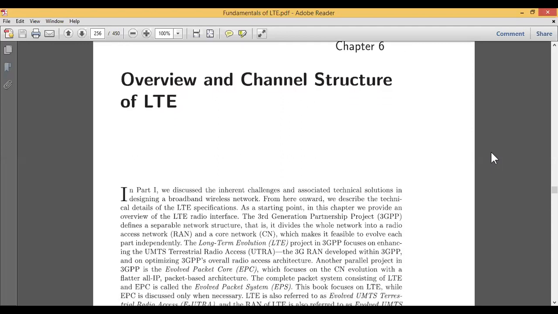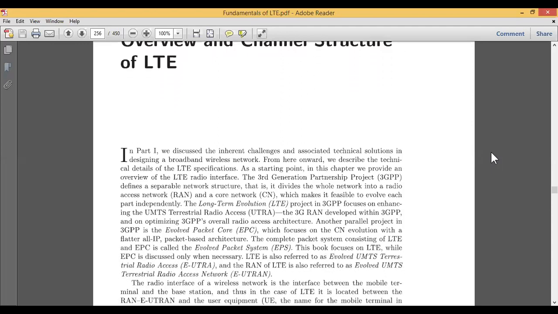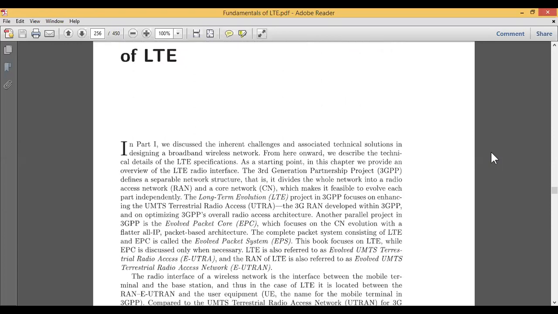Now when you go to 3GPP, that is the Third Generation Partnership Project, it separately defines the network structure. Like the generations of our wireless communication, that is 1G, 2G, 3G and 4G, all these generations have different network structures. Similar to the other structures, LTE also has its own channel structure, and how that will help it perform better than the other generations is what we will see in this particular module.